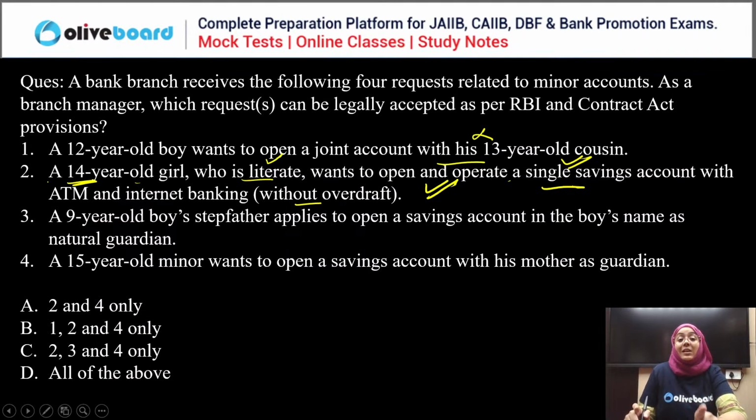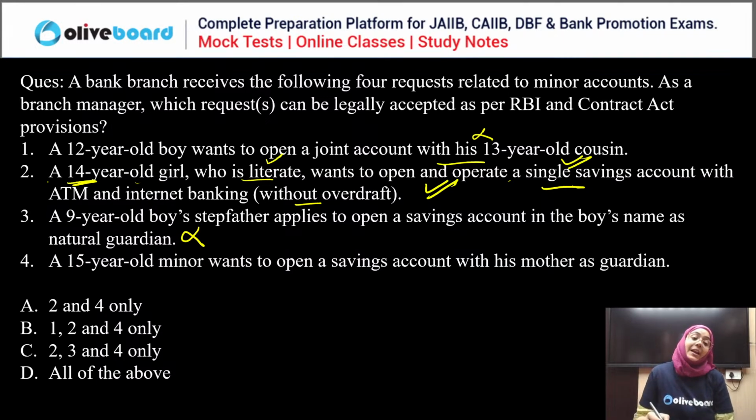A 9-year-old boy's stepfather applies to open a savings account in the boy's name as the natural guardian. Stepfather and stepmother are not in the position of natural guardian. Okay, if they want to be appointed as a guardian, they should be the court-appointed guardian, not the natural guardian. So the third cannot be accepted.